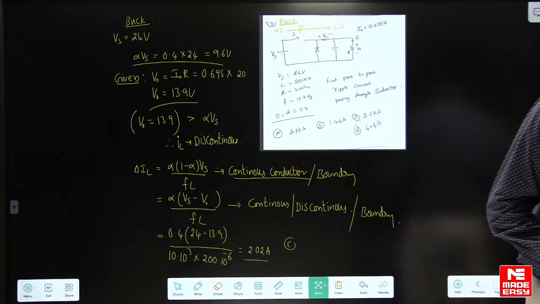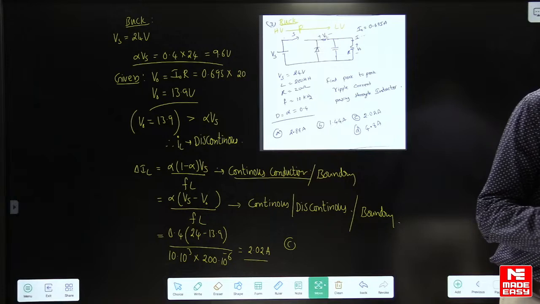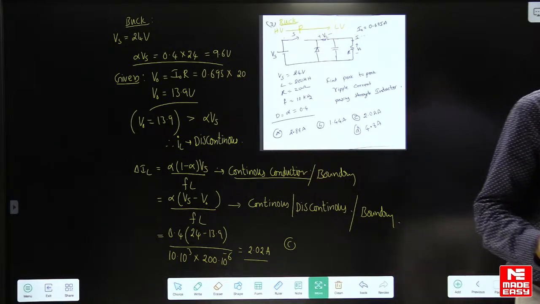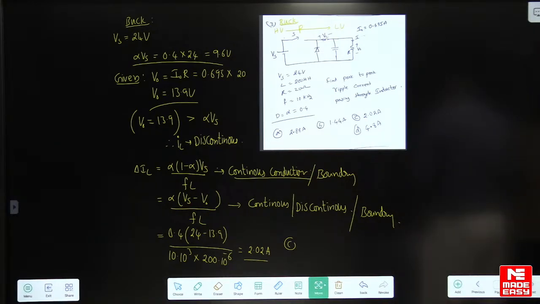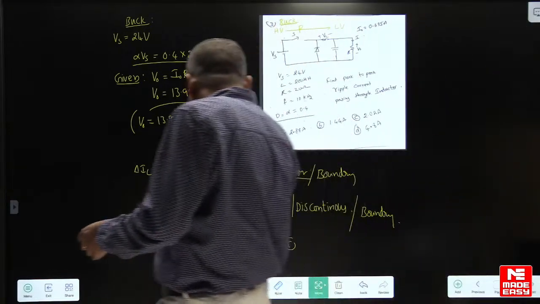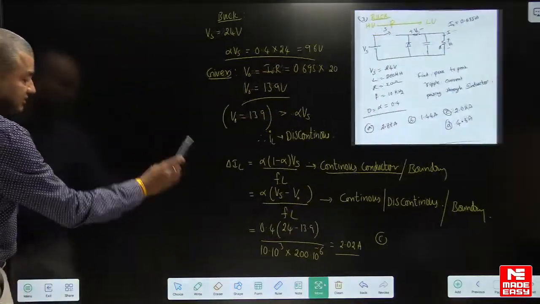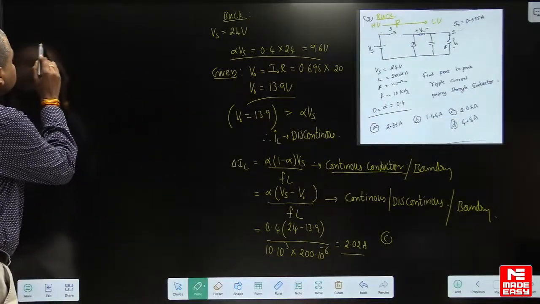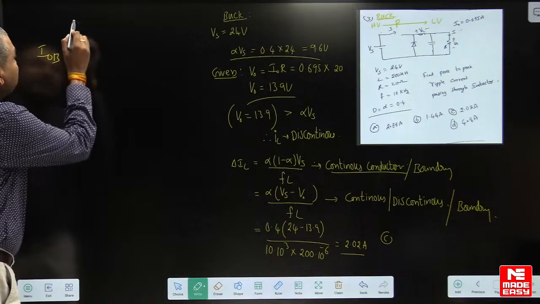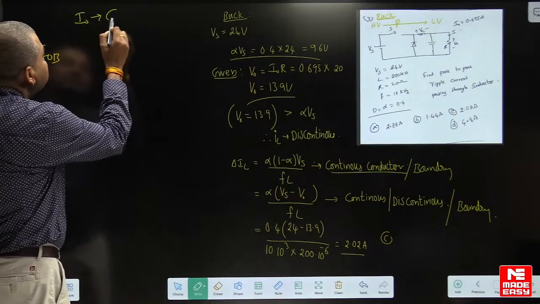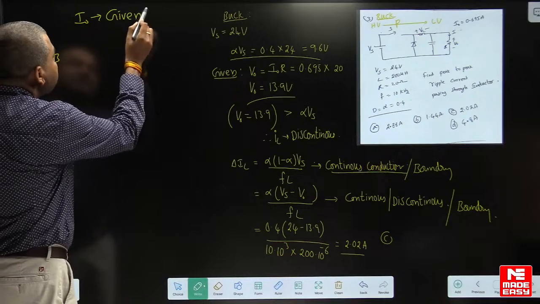You can use that method also to check whether it is continuous or discontinuous. See, another method for finding that is to calculate the boundary current. Load current is given in the problem.